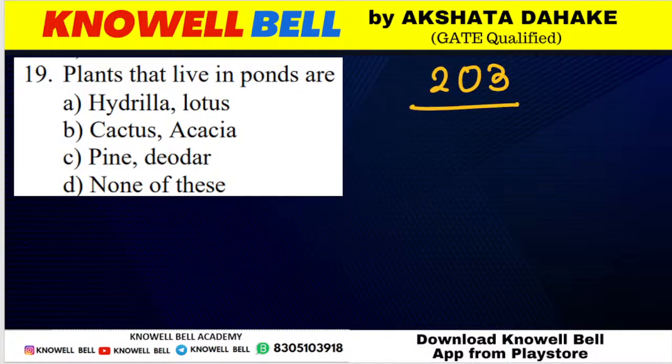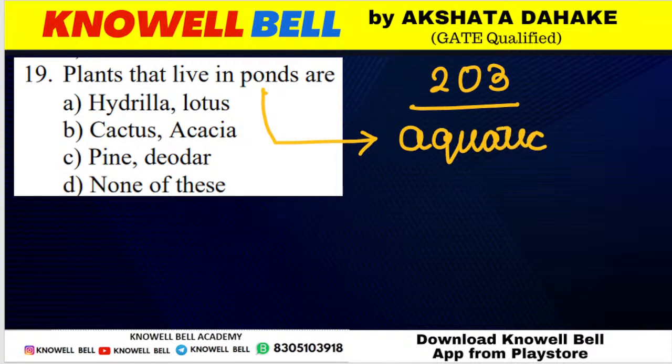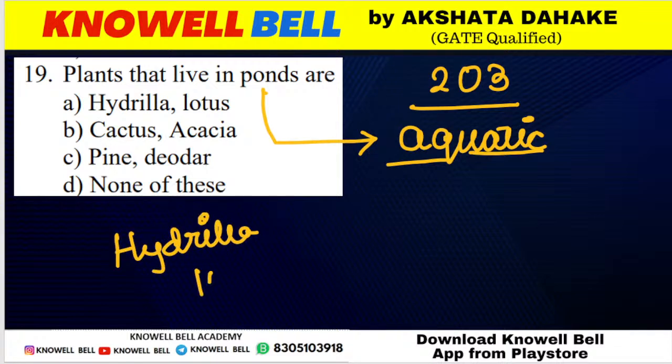Next question, question number 203. What are the plants that live in ponds? A pond is what? A pond is an aquatic habitat. What kind of plants live in an aquatic habitat? Hydrilla, lotus, cactus, acacia, pine, deodar, or none of these. What is the correct answer? Why will it be none of these? Better have a look. Hydrilla and lotus, both are aquatic.